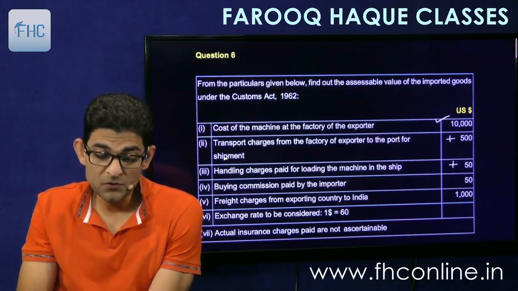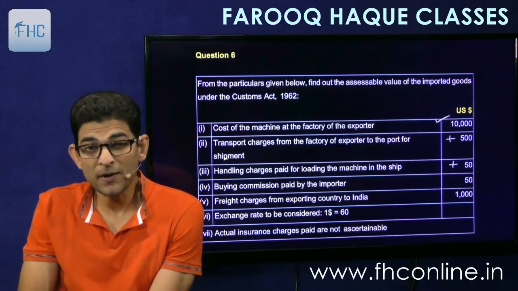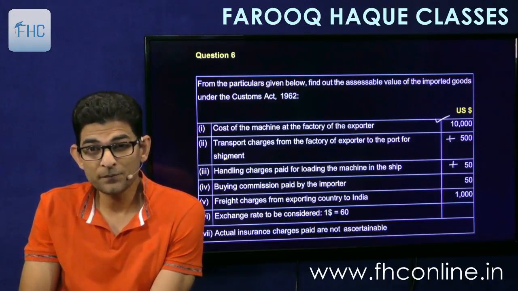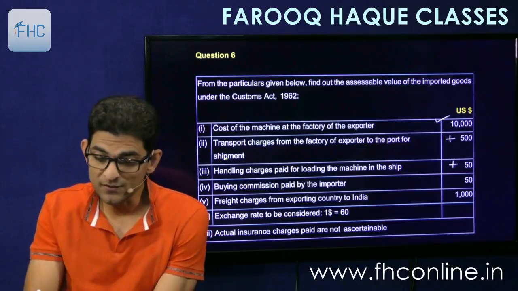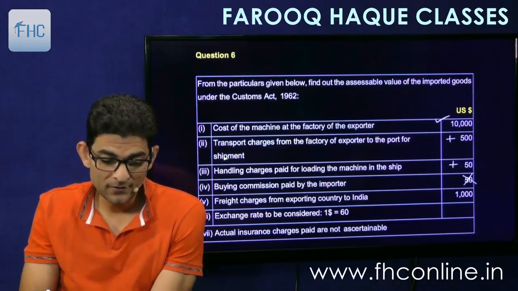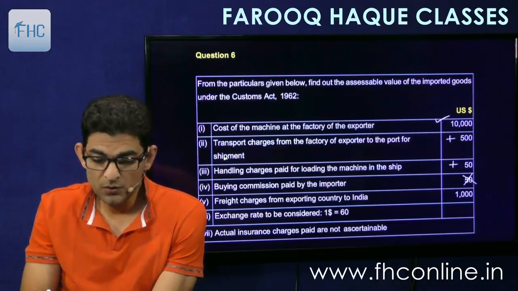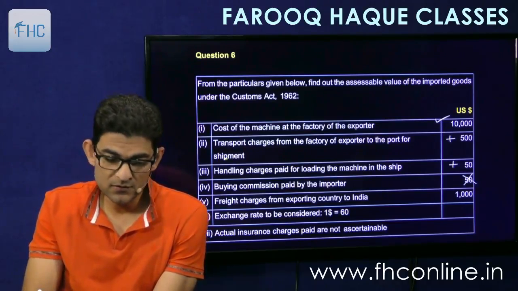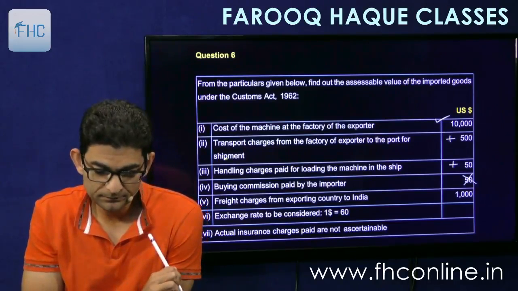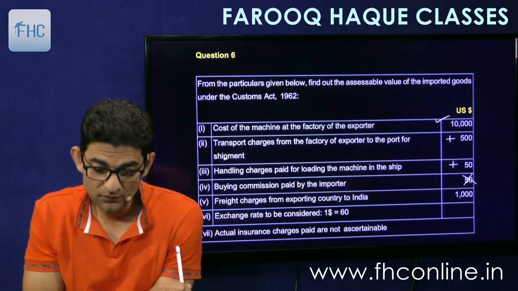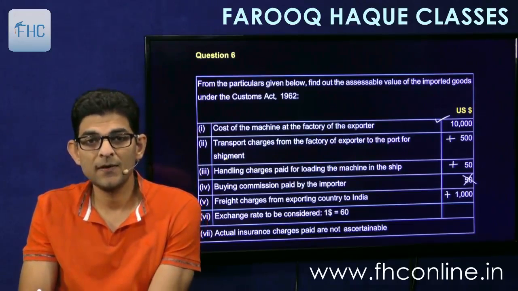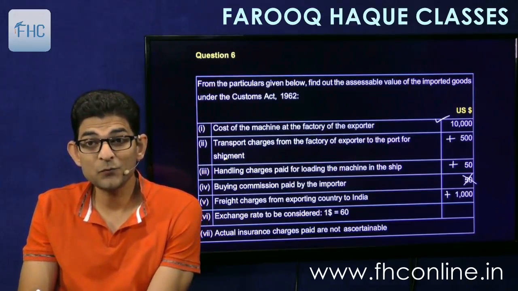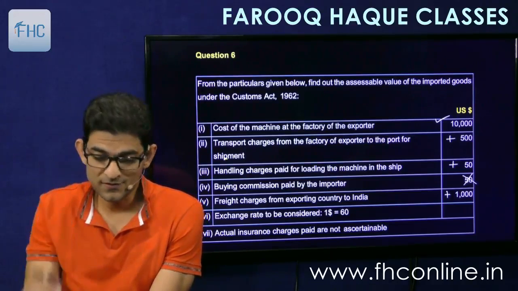Then buying commission paid by importer. Do you add buying commission? No, because buying commission is not to be added. Remember rule 10, buying commission is not to be added. Then freight charges from exporting country to India. Yes, we'll add this. Is it by air? Not given, na? So we'll add the whole thing. If it is given by air, then we'll have to see that 20%.